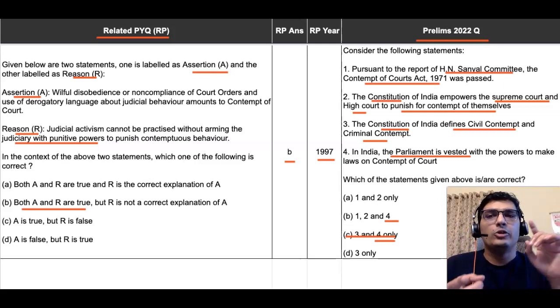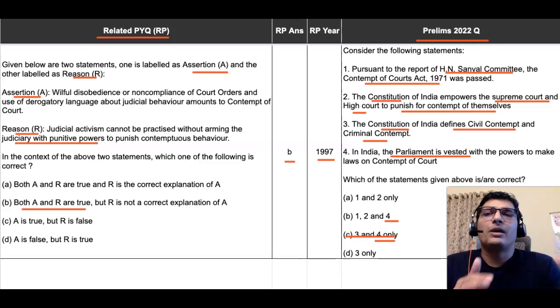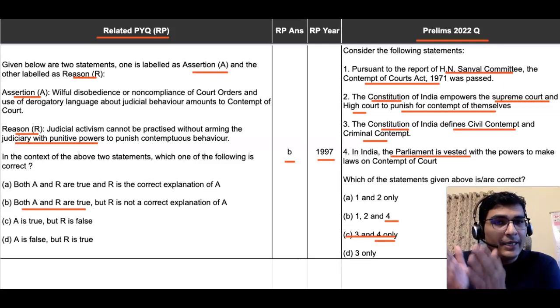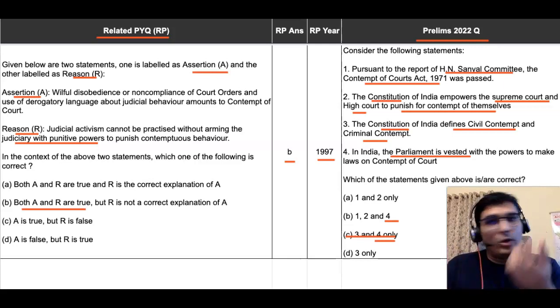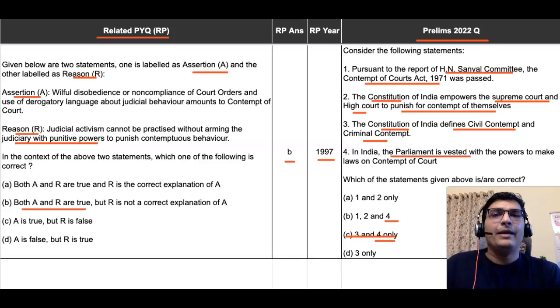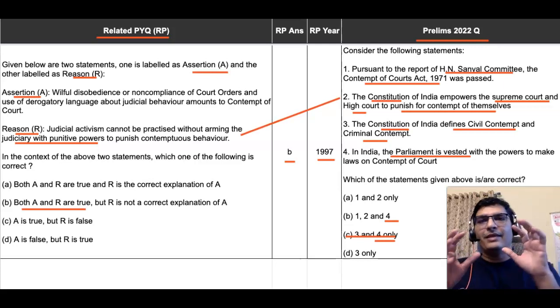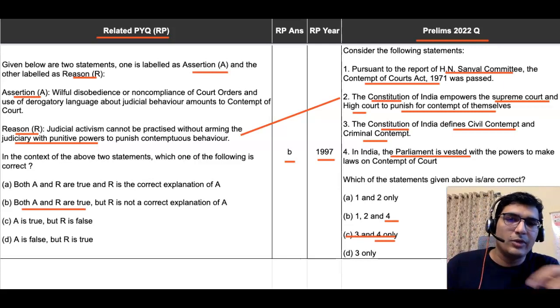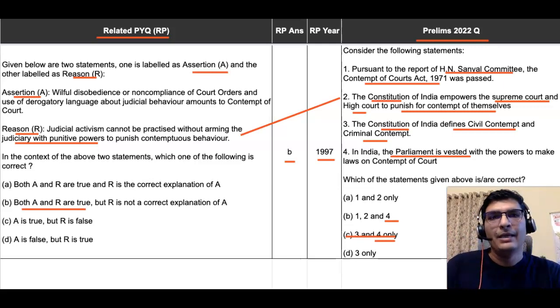That means judicial activism cannot be practiced without arming the judiciary with punitive powers. So the judiciary has got punitive powers, right? This is the conclusion that we derive from this. And with this conclusion, we can see the second statement. This is giving us a reassurance that what we have arrived at as the answer to this question, 1, 2 and 4, the second statement is correct. It says the Constitution empowers the Supreme Court and the High Court to punish for their contempt, right?